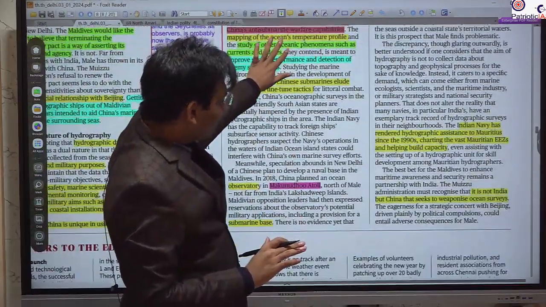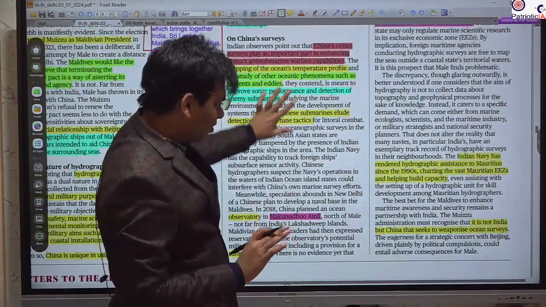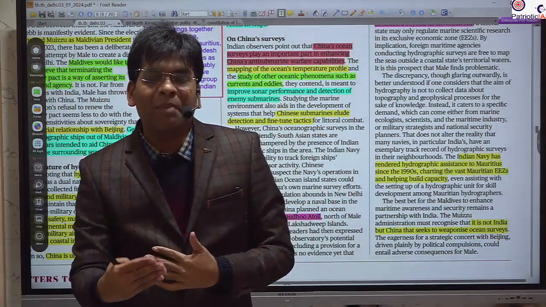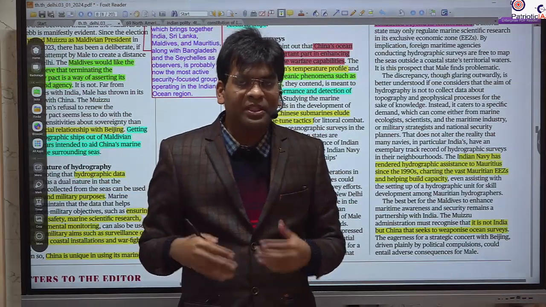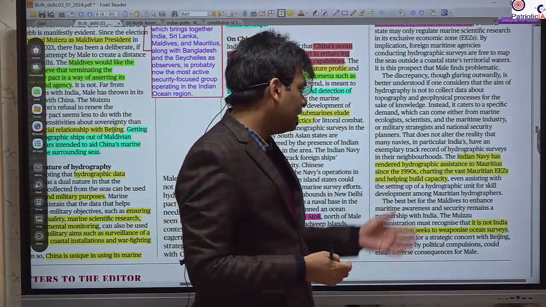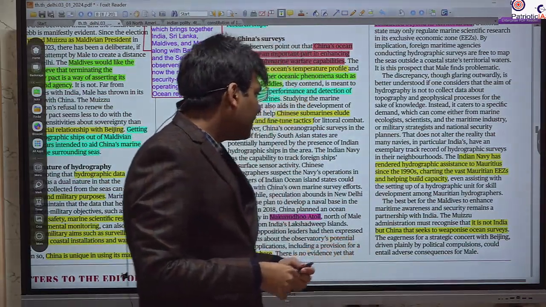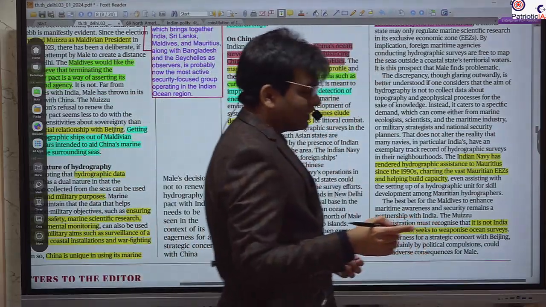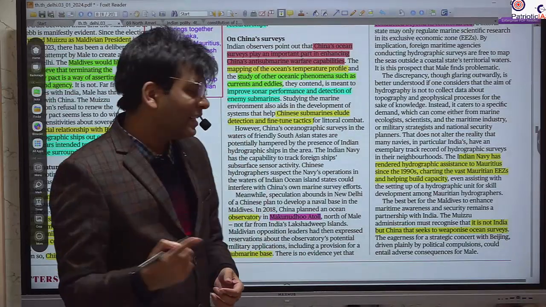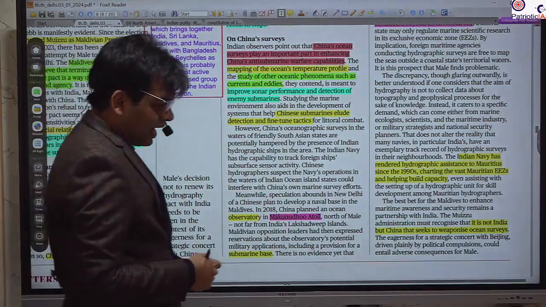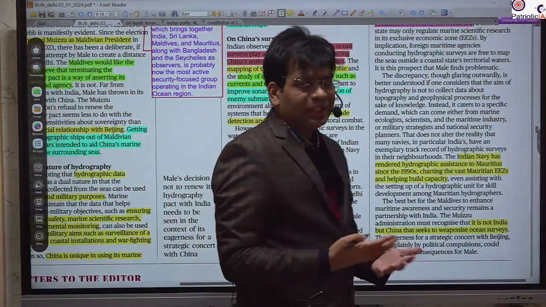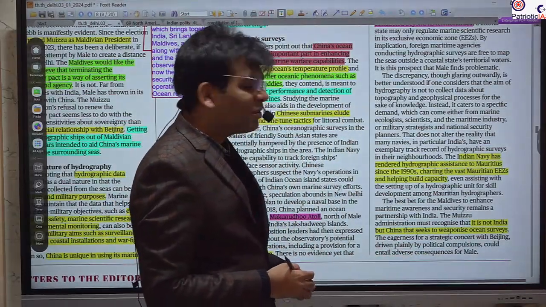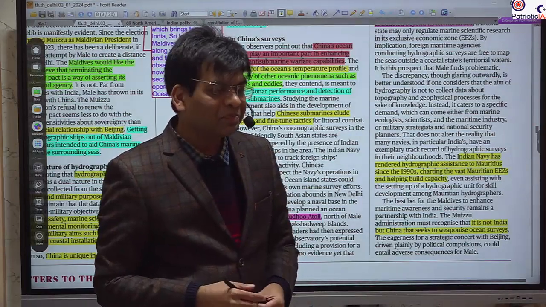But the Maldives should understand India's previous activities, like in Mauritius. India is doing hydrographic survey and assistance to Mauritius, and we have trained their personnel, and it has successfully developed the capacity of the personnel in the hydrographic survey area.